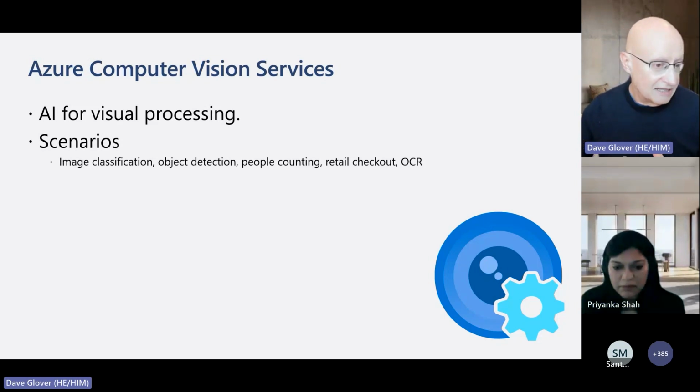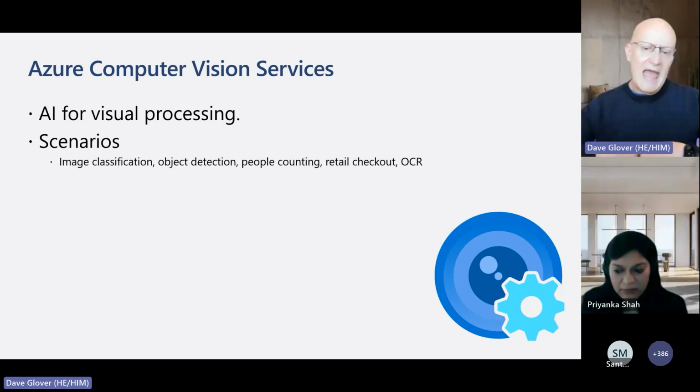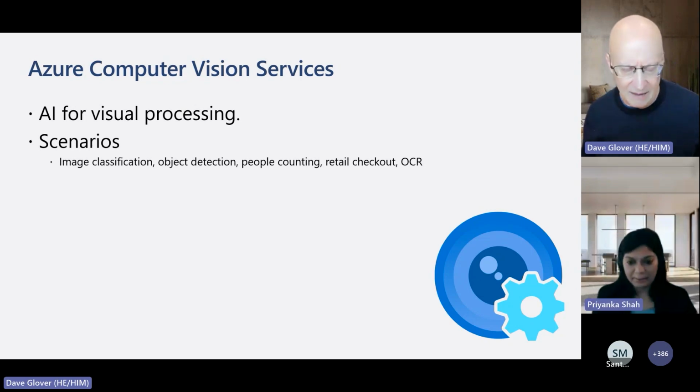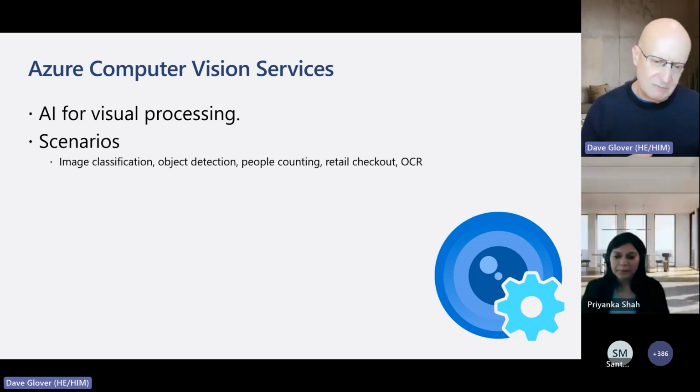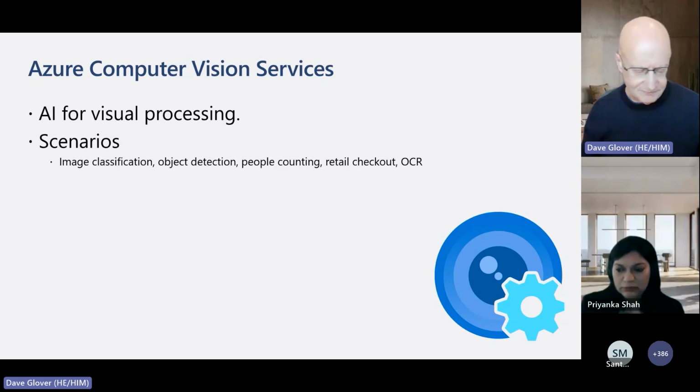Object detection is another scenario where you might want to figure out, is there something on a building site that shouldn't be there after hours? Or maybe people aren't wearing or taking the appropriate safety precautions for this particular machine on this building site. People counting is another very popular one. You want to understand how many people are in your retail outlet, for example, or in your office space. So, can I turn the air conditioning down because there aren't that many people in this office space?